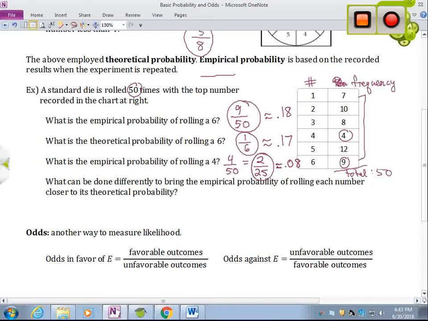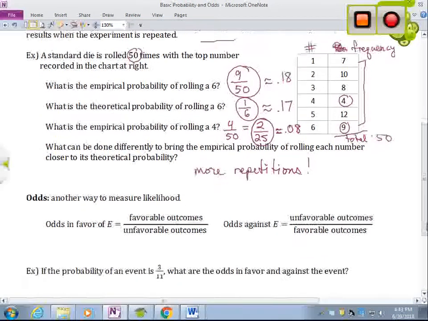And there's actually a theorem that says the more times an experiment is repeated, the closer the empirical probability is to the theoretical, all right? And there's a nice chart about that in your book. So really we could say if we had more repetitions, like maybe we rolled it 500 times instead of just 50 times, we'll probably get a lot closer to that 17% for each of the numbers, okay?